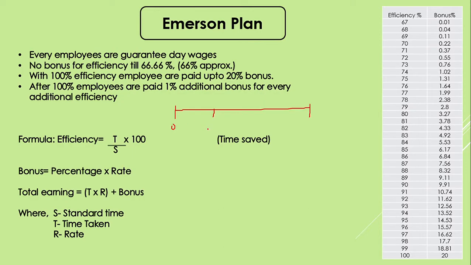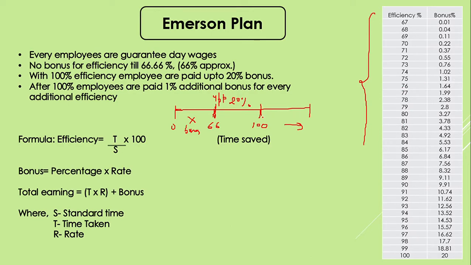First part is between 0 to 66%, another is between 66 to 100%, and the next is 100 and beyond. If any employee has a lower efficiency, and cannot even achieve 66%, then he won't be getting any sort of bonus. If someone is achieving between 66 to 100, they are eligible for up to 20% of bonus, which is defined in this chart. This chart reflects the different efficiencies and different percentages of bonus the employees are eligible for.